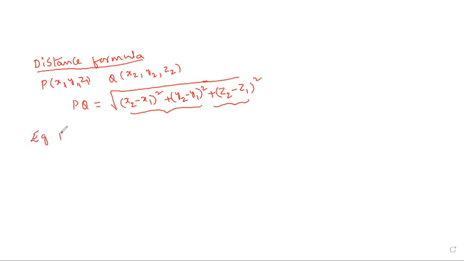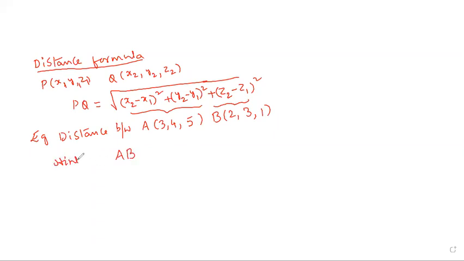Distance between A (3, 4, 5) and B (2, 3, 1). The distance symbol of the two points is represented by AB.